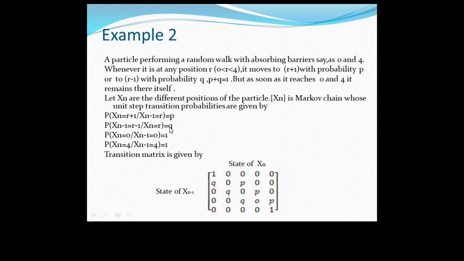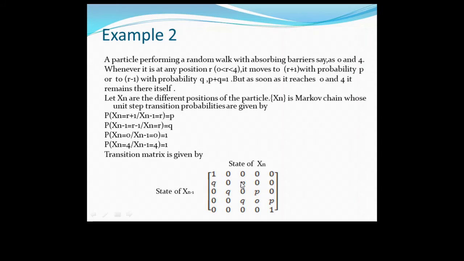The probability of transition from state 0 to 0 is 1, and the probability of transition from state 4 to 4 is also 1. So the transition matrix is given by, see here, the probability of transition from state 0 to 0 is 1, and from 4 to 4 also 1.